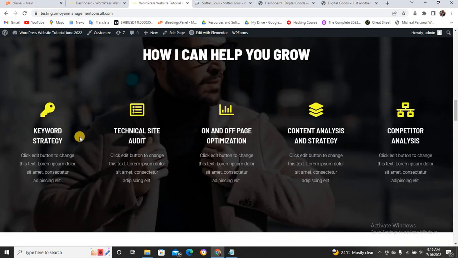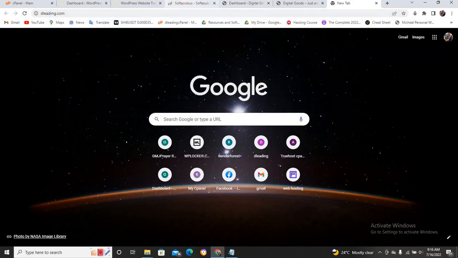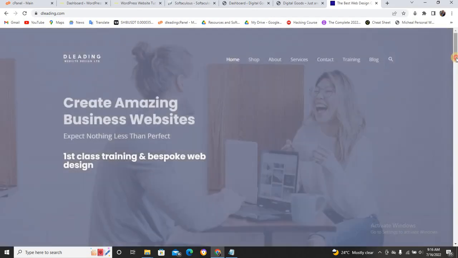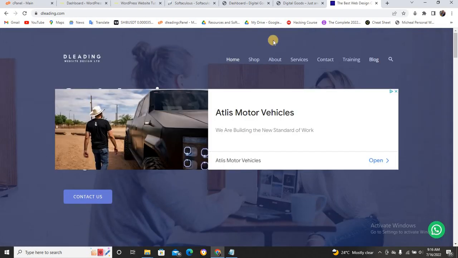Okay, you can do keywords. If it is web design, you can talk about what about web design you are doing. If you are a web designer, people can come to your website and search for services. Like, okay, let me just. So let's go back to this. So you can just come here, like this is my website now. You see a lot of services: SEO, search engine optimization, responsive web design, social media marketing, and stuff like that. You can get ideas from here.